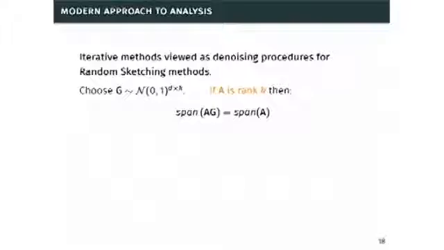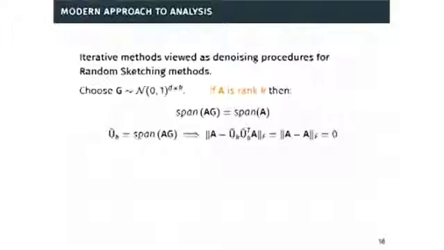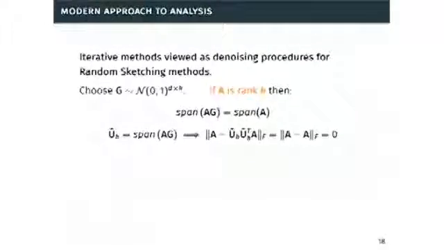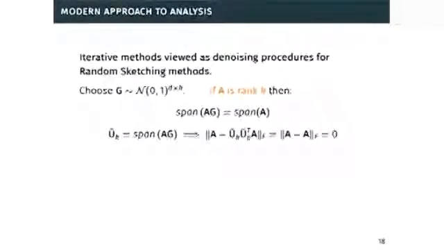If I have an actual low rank matrix, a rank k matrix A, I choose a random Gaussian matrix with k columns and I look at the span of A times this Gaussian matrix. This is equal to the span of A with probability 1. If I project A onto this span, I'm going to exactly recover the matrix and I'm going to get optimal Frobenius norm reconstruction for this low rank matrix.